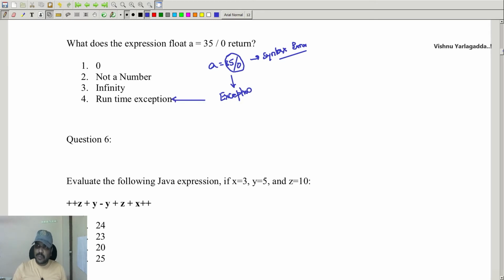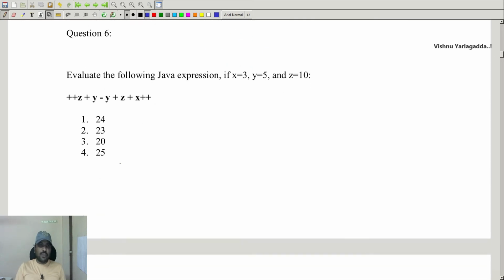Coming to question number 6. Evaluate the following Java expression. Whenever you are evaluating expressions, you have to identify the priority of the operators. Here the post-incrementation operator has the highest priority, then the pre-incrementation operator, then next the plus and minus, which have equal priority.